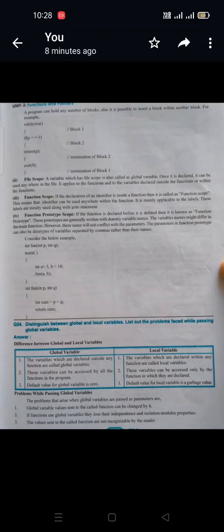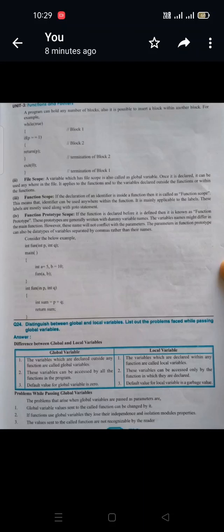If p double equal to 1 means what? It checks. If it is true, return p, otherwise it exits the program. Okay, block 1 and block 2. While is block 1, if is block 2. So if you talk about file scope, what does it mean?